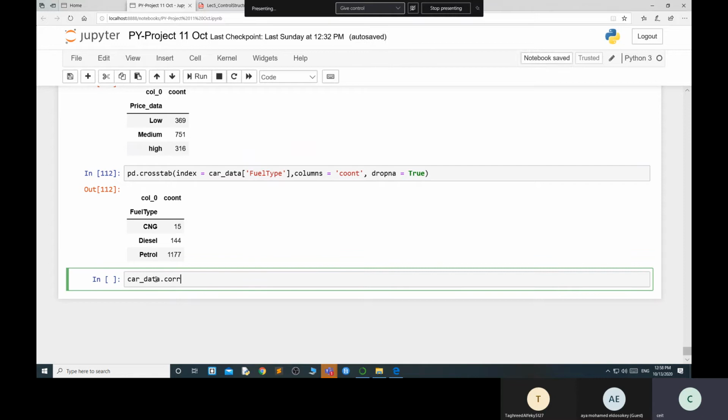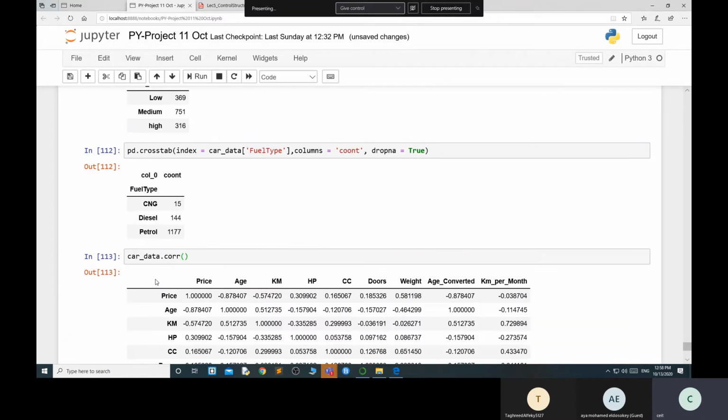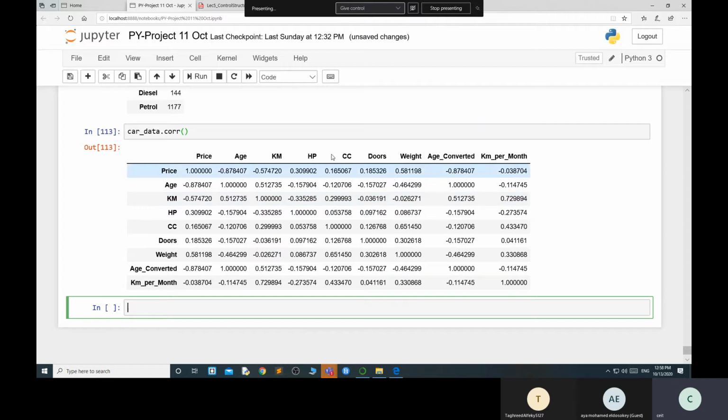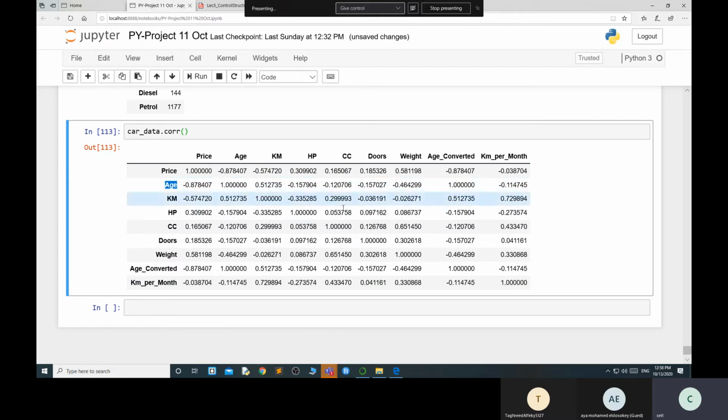Now there is a correlation function, and it tells you the values. See over here, you can also perform this with a heat map. See, price is 1, so there is no correlation. If you go diagonally, there is none, because price to price is the same. This is the price, this is the age, this is the kilometer, this is the horsepower. See, this is the age, and this is called a negative correlation. Age and price is a negative correlation.